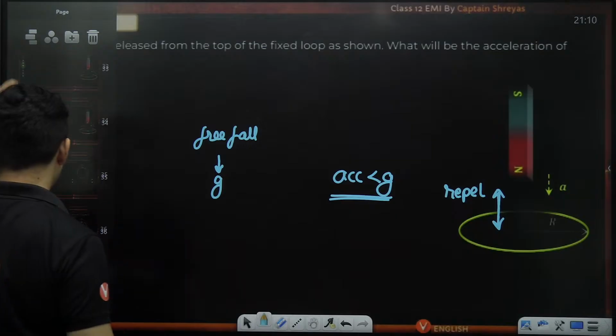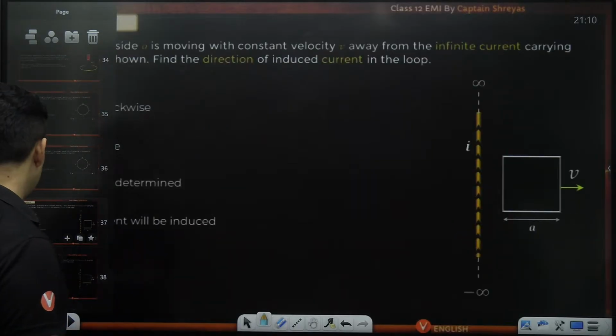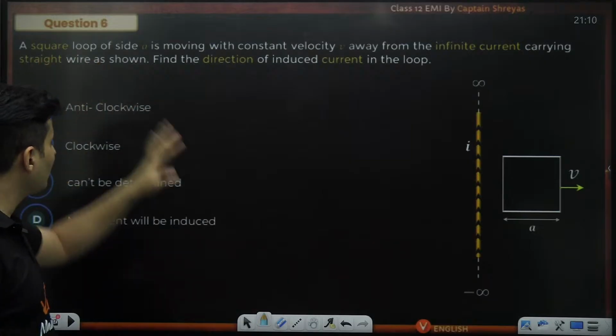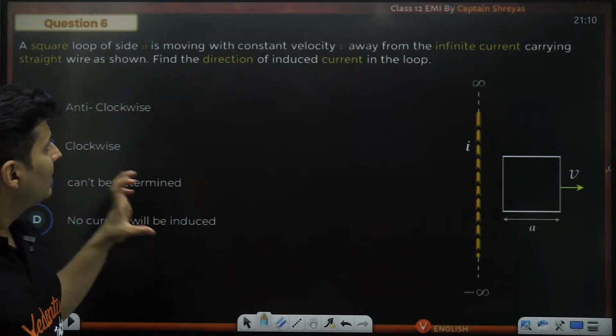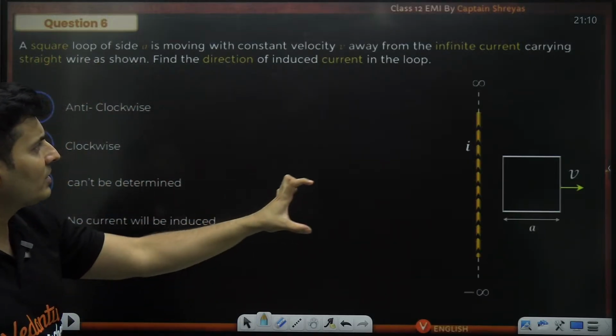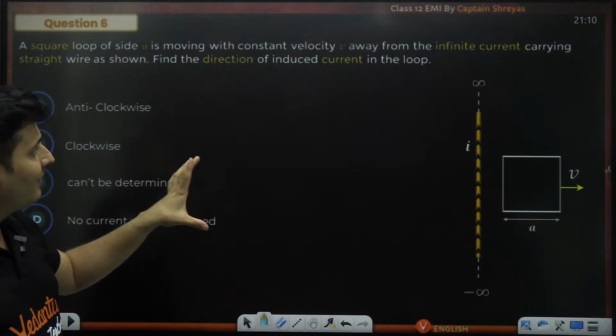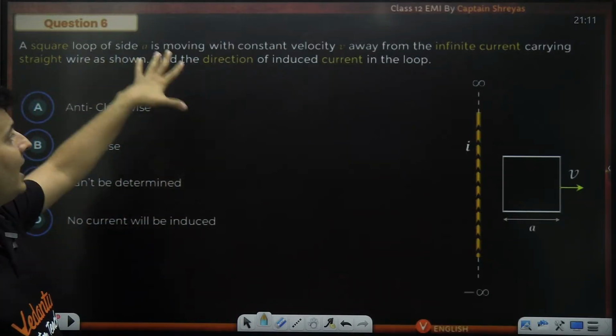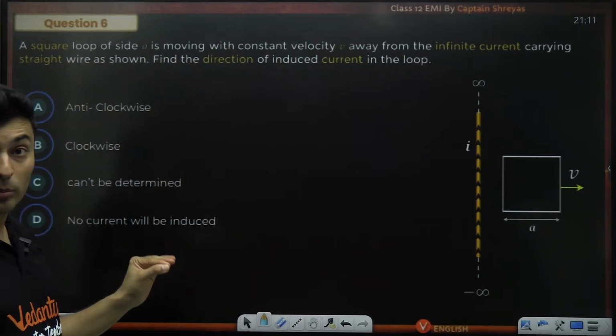Moving on to the next question, guys, coming up on your screen. Here it is. Let's see if you can solve this. A square loop of certain side is moving with a constant velocity v away from an infinite current carrying wire. Find the direction of the current in that loop.